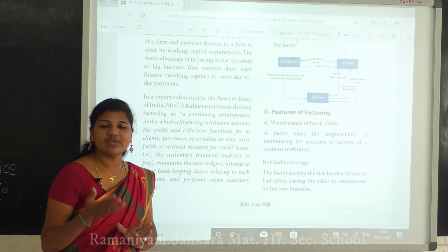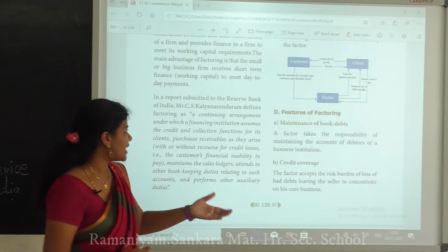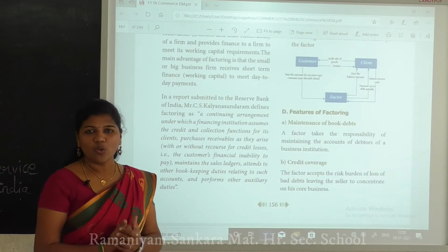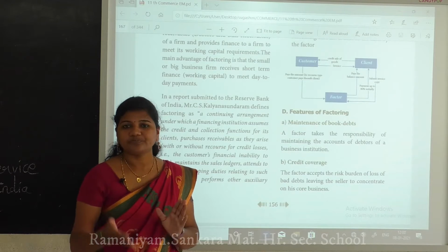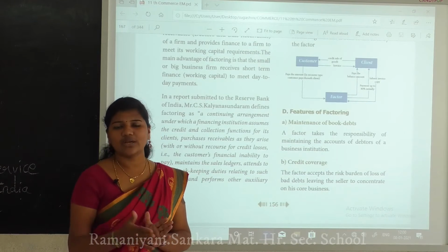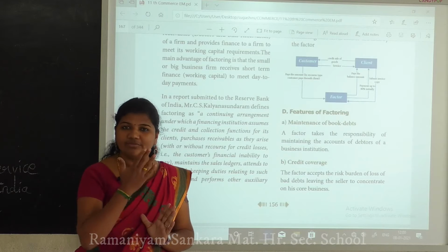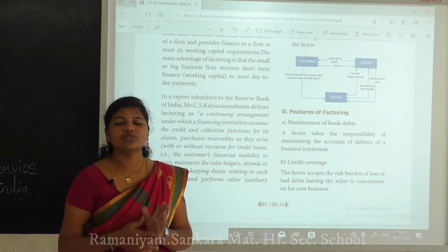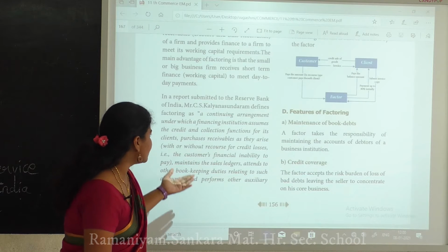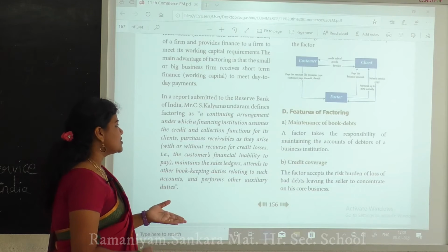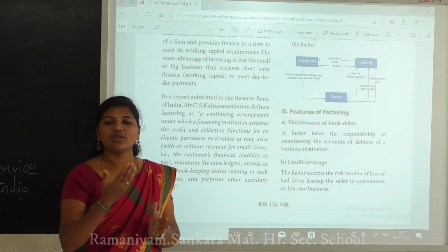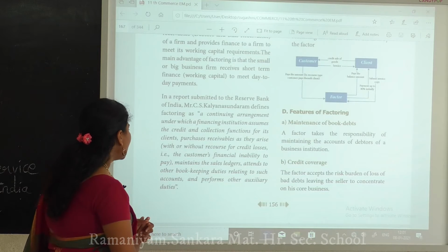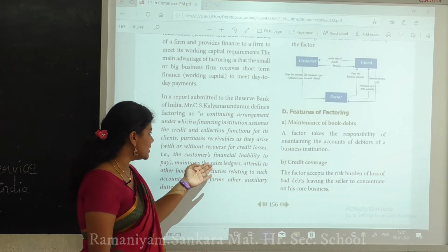Financially, we get some loans from the bank, which is the Reserve Bank of India. With that loan we run the business, and when we get more profit, we have to return that amount to the bank. In this way, Kalyanasundaram gives the definition.